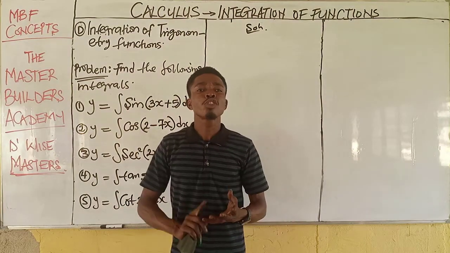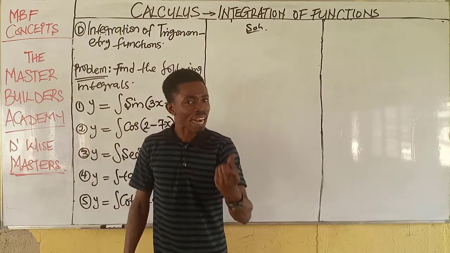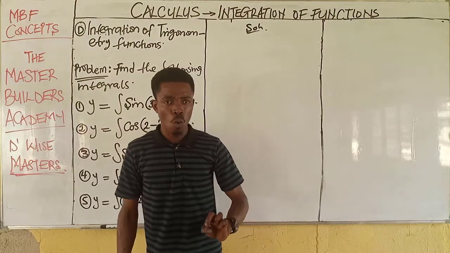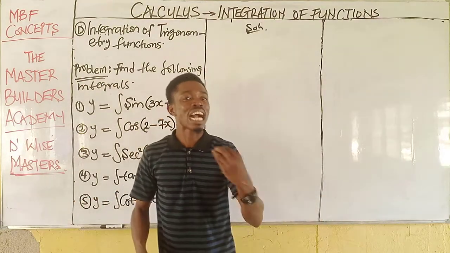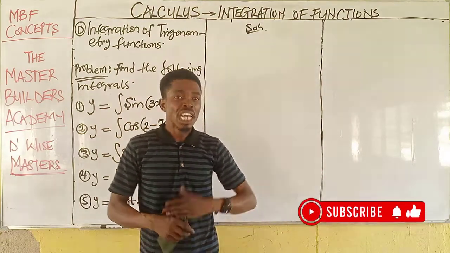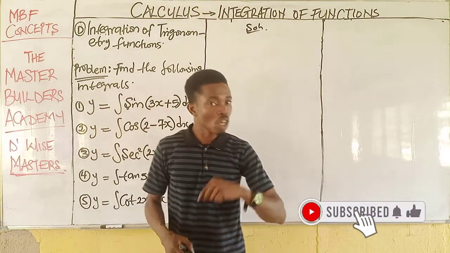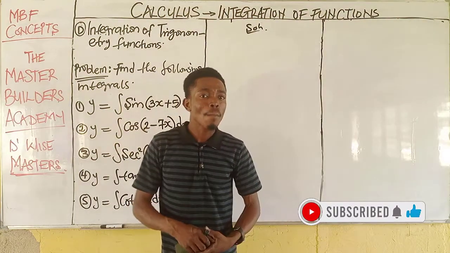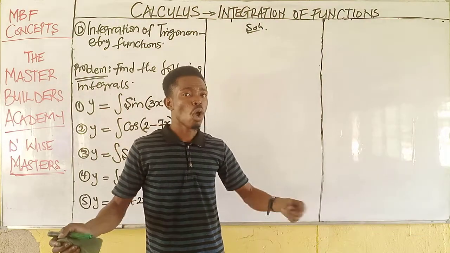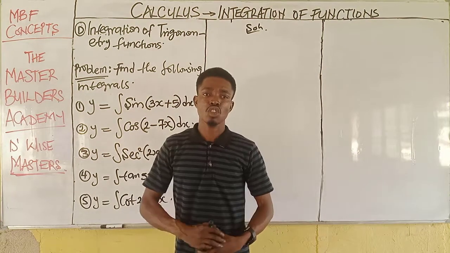That is number one. Two is to also identify the angle of the trig identity, the given angle. If the angle is x, you know what to do. If the angle is 2x, you know what to do. If the angle is 3x, you know what to do. When the angle is 1, you don't have much to do, but when the angle is more than 1, something happens.